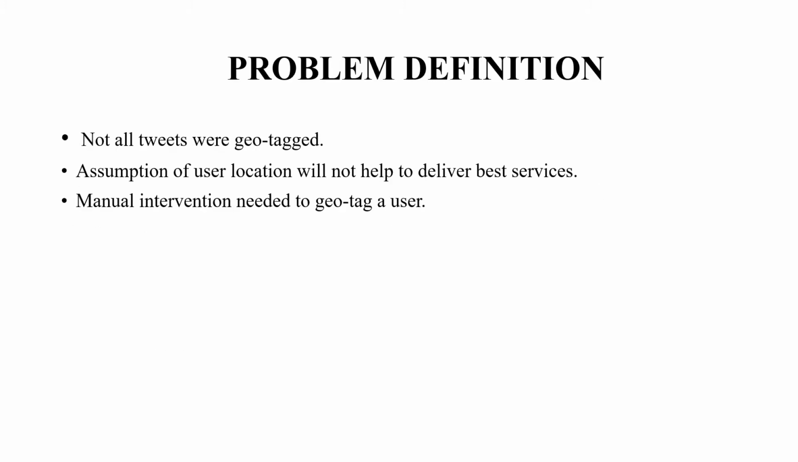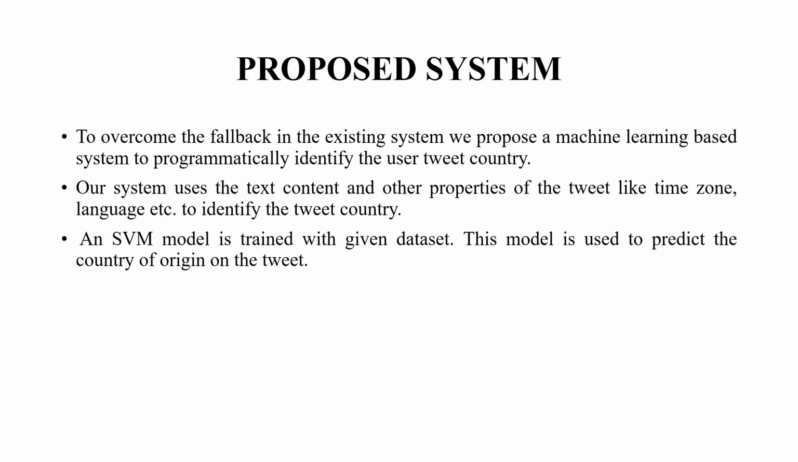The problem definition is that not all the tweets are geotagged. Assuming the user locations will help to deliver the best services. Manual intervention is needed to geotag a user. The proposed system overcomes the drawbacks of the existing systems. We propose a machine learning based system to programmatically identify the user's tweets. Here we use an SVM model to train the data set, and this model is used to predict the country of origin of the tweets.